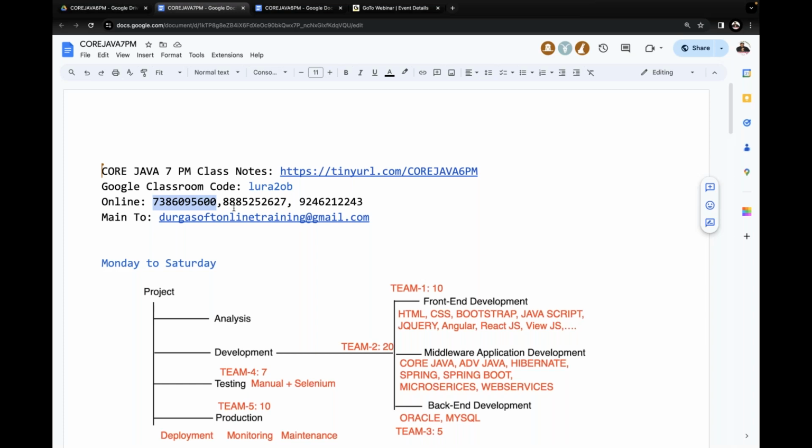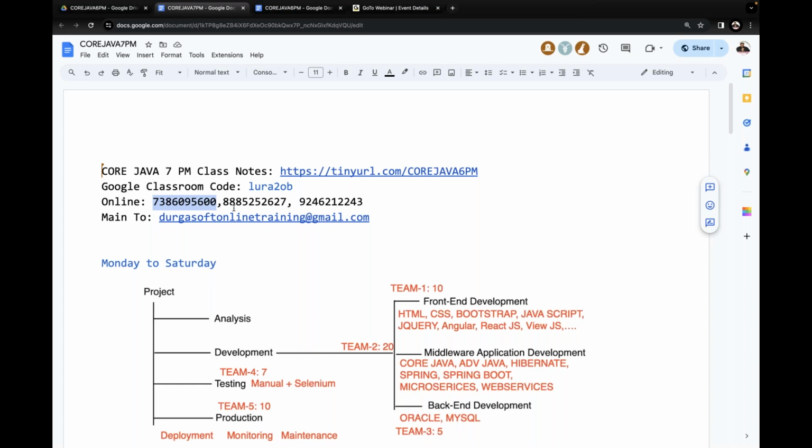I'll meet you tomorrow. Tomorrow we will continue with the direct classes. When front end development and all the other things happen, throughout the day, from morning 7 to night 9 o'clock at the Durgasoft institute, classes are going to happen, and at any possible time we can attend the classes. But my class schedule will be 6 to 8:45, evening IST. For the remaining part of the time you can attend the classes at any of your possible times.